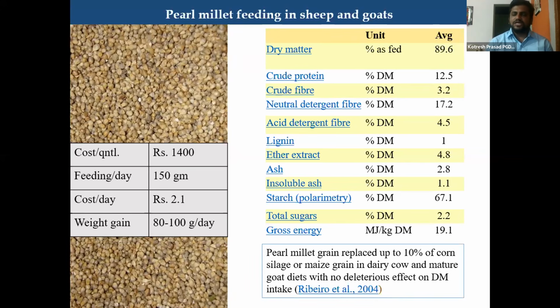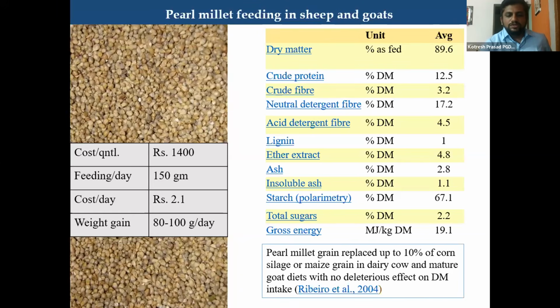It will act as an energy source after grazing. After coming home, they will just supplement it with the powder. The cost per day of feeding this pearl millet is around 2 rupees per animal. Weight gain is 80 to 100 grams per day, meaning that by supplementing with pearl millet, you can increase the average daily gain by a minimum of 20 to 30 grams per day.